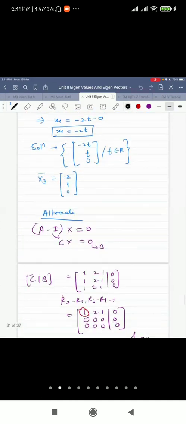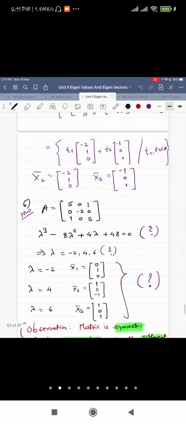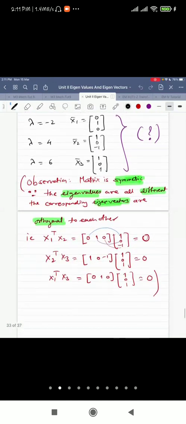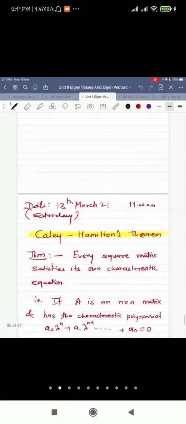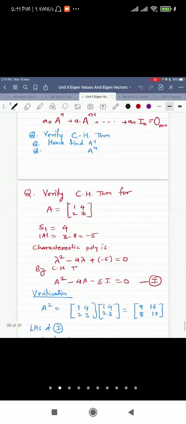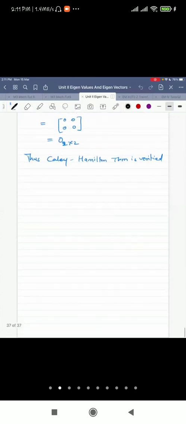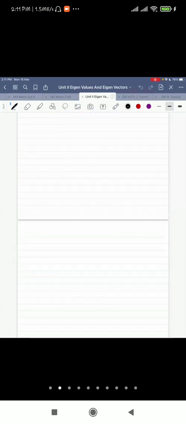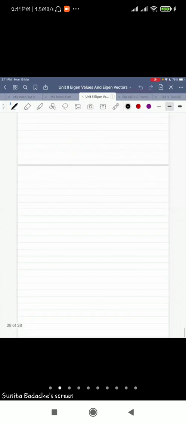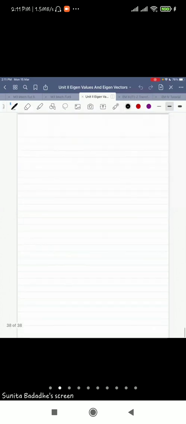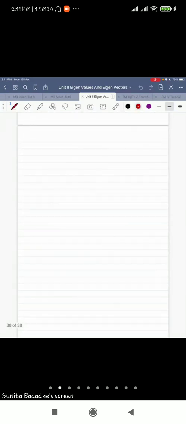We solved one 2 by 2 matrix also. And our last topic was the Cayley-Hamilton theorem, which you practiced during your tutorial session, right? So today we'll start with the next topic, matrix diagonalization.